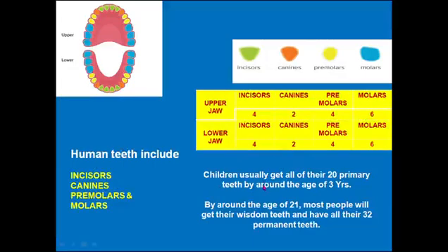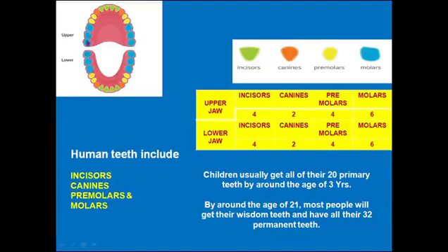After some time, these primary teeth or milk teeth fall, and the permanent teeth come in their place. By around the age of 21, most people get their wisdom teeth and have all their 32 permanent teeth. So an adult human being has 32 teeth.